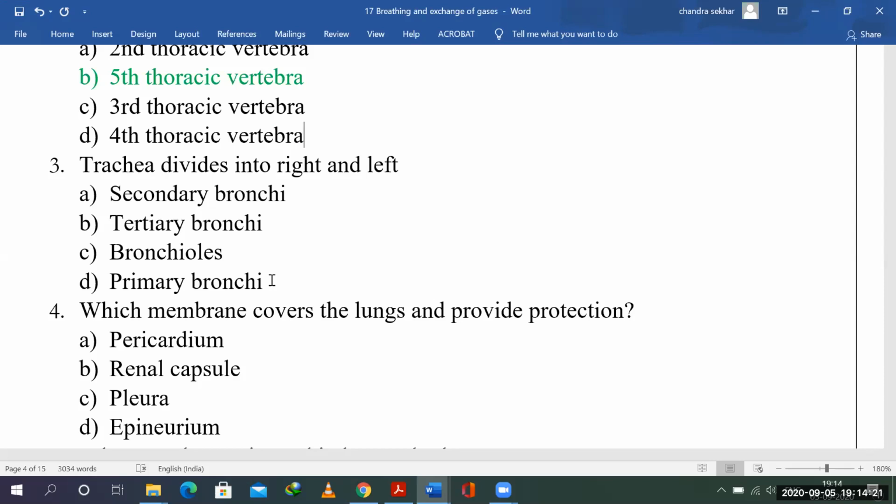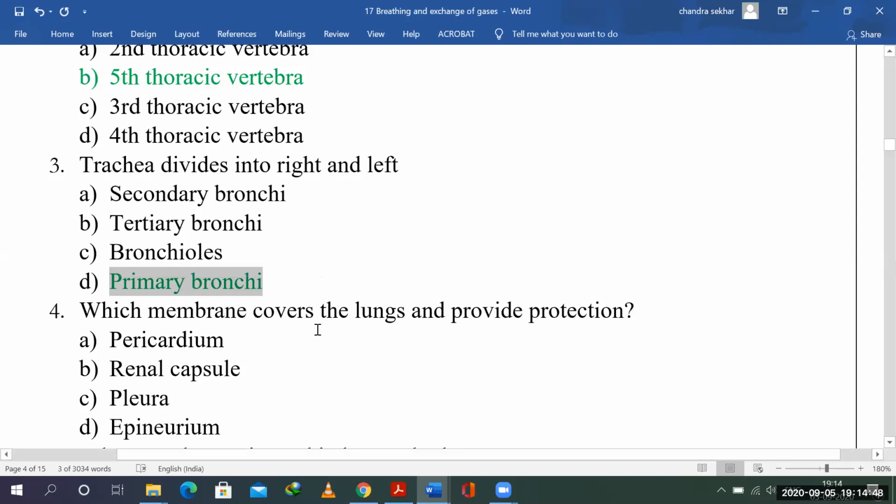The bronchi begin with the primary bronchi, then you have the secondary bronchi, followed by tertiary bronchi and bronchioles further down the line, as they keep getting narrower and narrower. So your answer for this question is the primary bronchi.